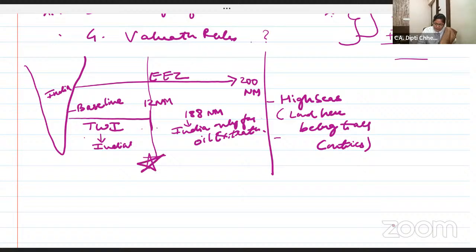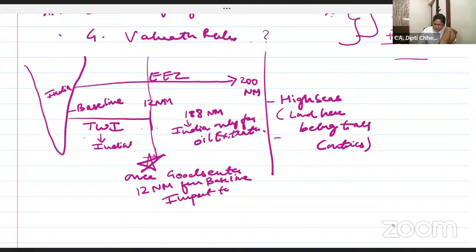I want you all to make a star mark here. Once goods enter 12 nautical miles from baseline, import duty starts. That means the taxable event will start. Taxable event will start. This will be repeated in the 3rd class also.